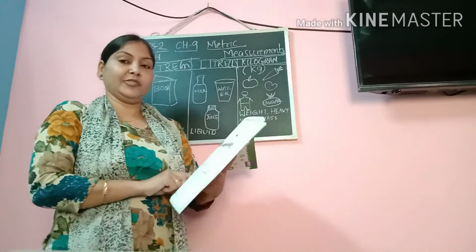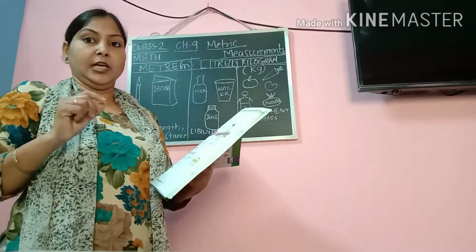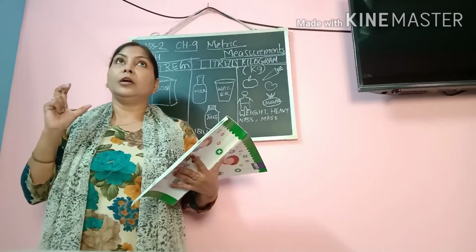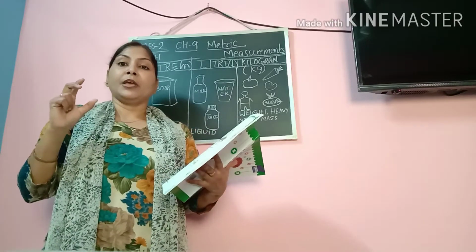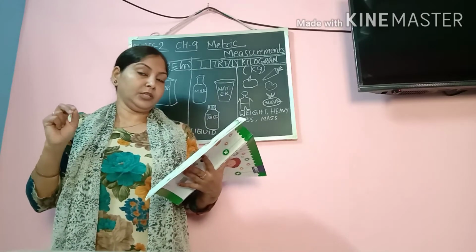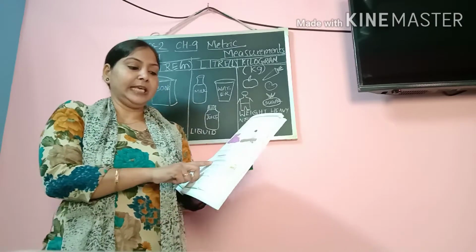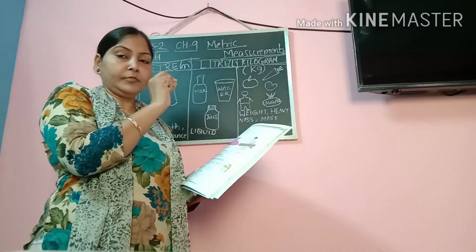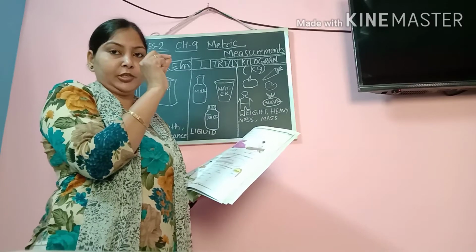I'll give you a task which you can do at home, and you can measure with the help of your scale. Now, in order to measure the length of any item or object, how do we use the scale? What is the proper way of using the scale? In a scale, the scale starts from 0 mark, and then there are small 10 divisions.